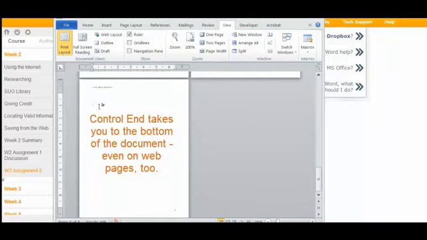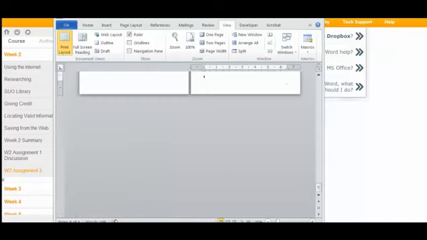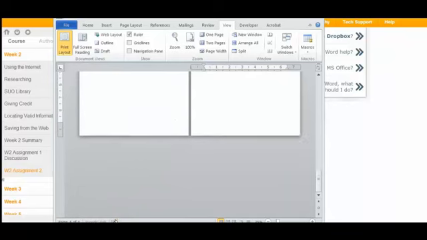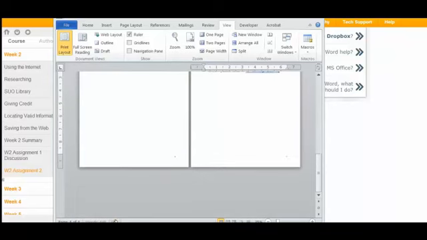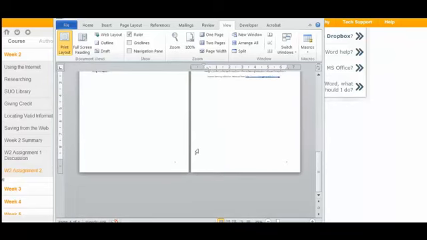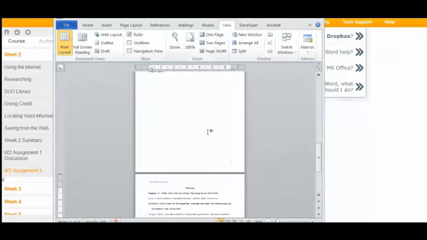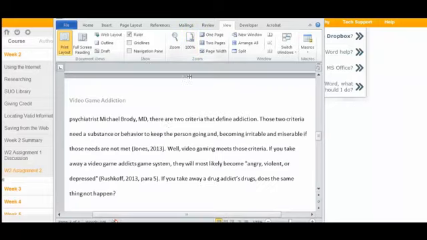One way you can do that is do Control End, and it gets you to the very bottom of your document. Then you can just backspace until you find your last words. You can also turn on the Show Hide and highlight all those enters and delete them, but not everybody wants to do that. So you can do that any way you like.